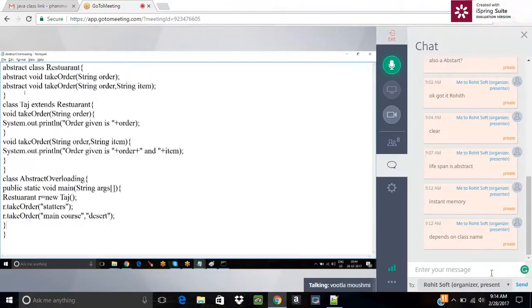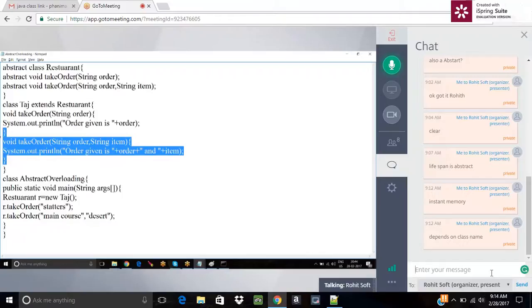In this scenario, we have just seen the abstract methods used from the superclass to the subclass. If you have another restaurant, you can override both the methods. But if it is abstract, both the methods must be overridden. You can't say, I just want to skip this, take order. Is it clear here? Yes, sir.